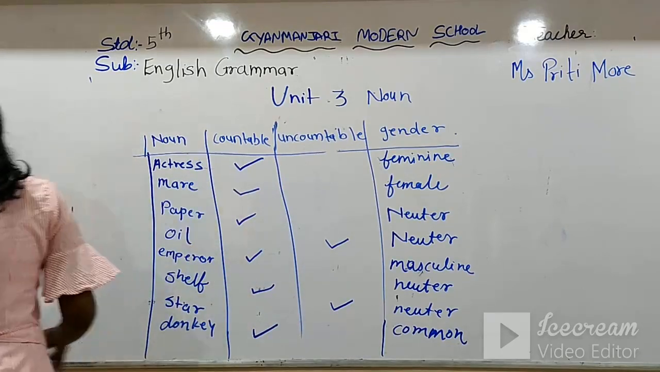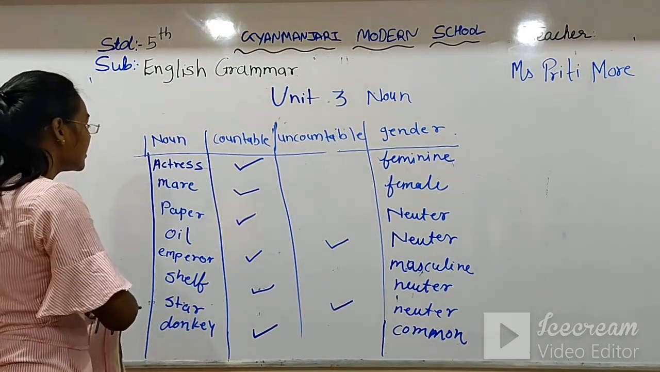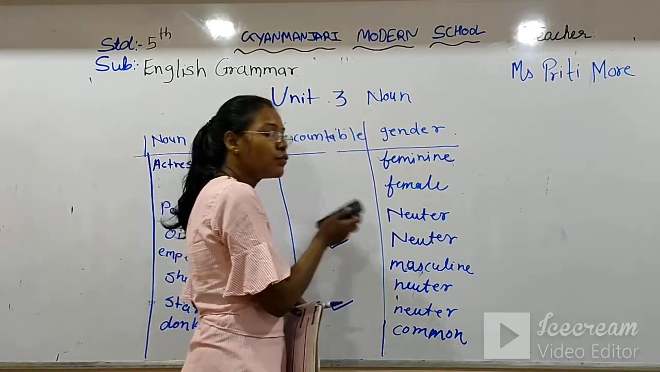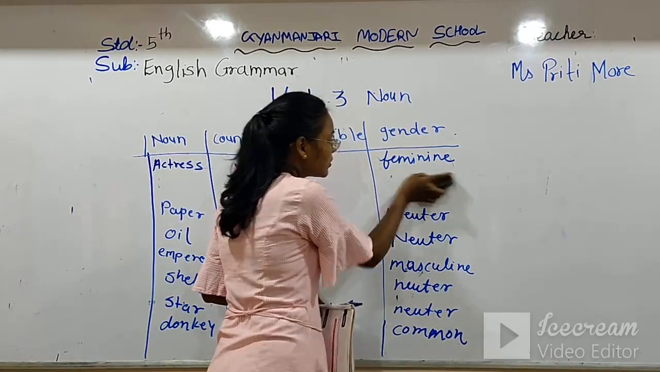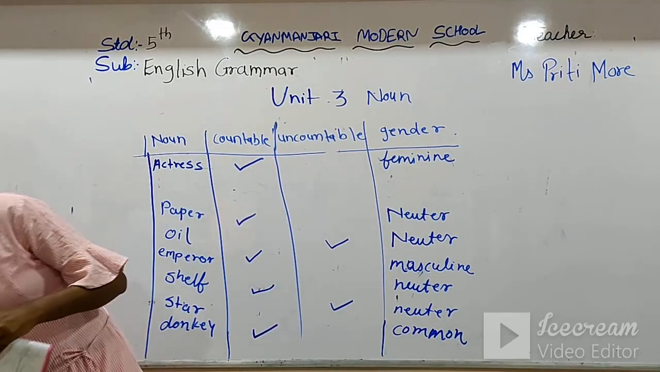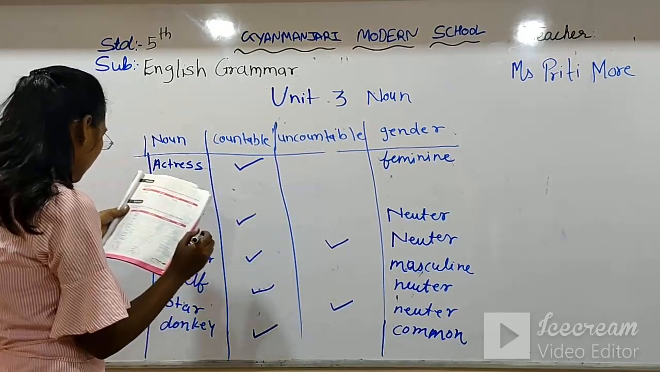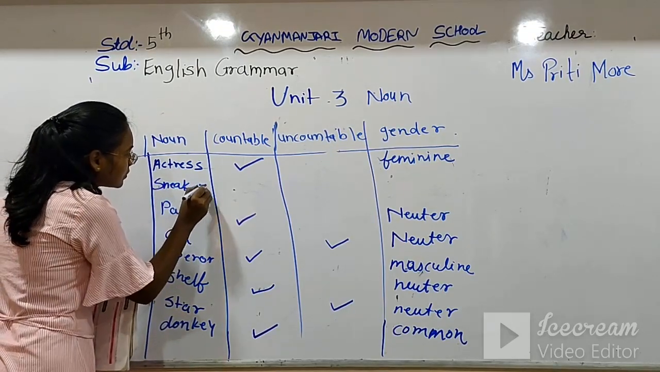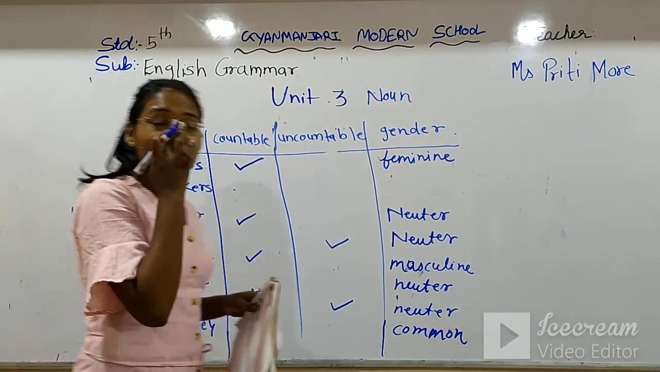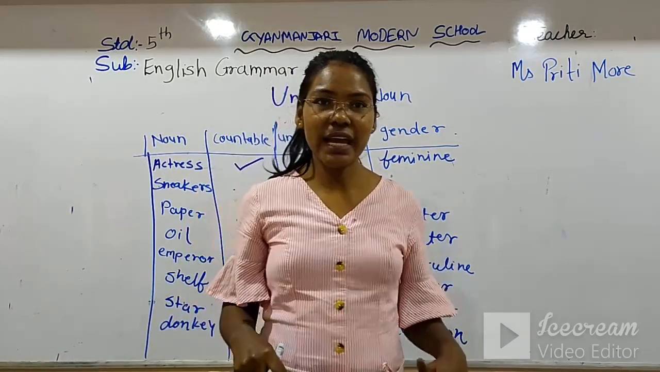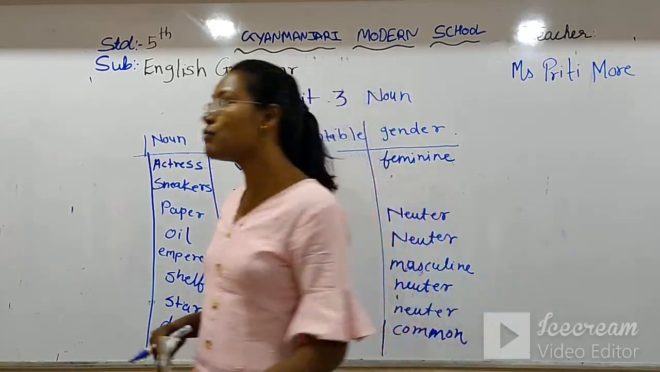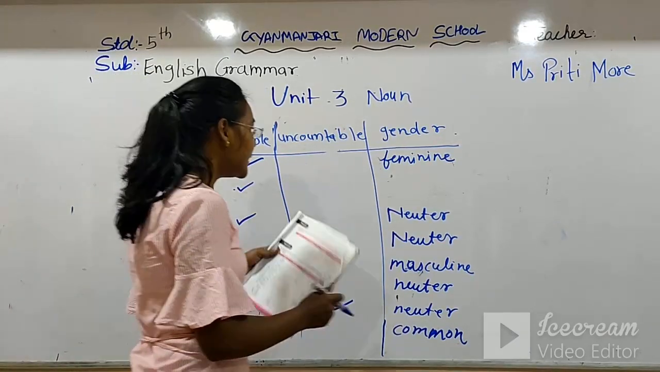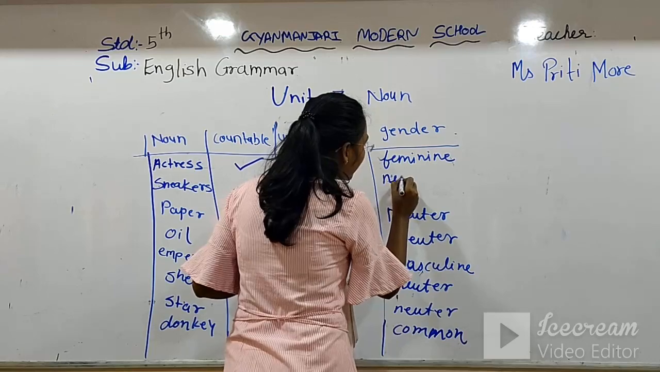Now the last one is sneakers. It is a type of shoe which we wear on our feet. Sneakers, we can count them. How many pairs do we have? 2 pairs, 3 pairs or 4 pairs. So it also comes in the countable box, and it is also neuter.